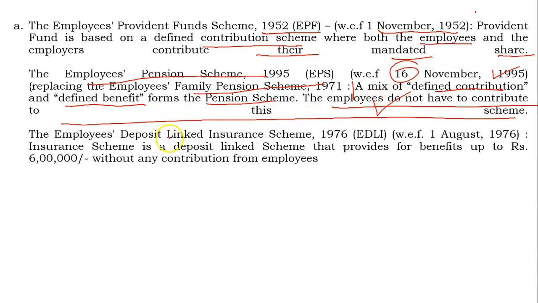The last one is the Employee Deposit Linked Insurance Scheme. It is effective from 1976, and it is a deposit linked insurance scheme that provides benefits up to rupees 6 lakhs without any contribution from the employee.